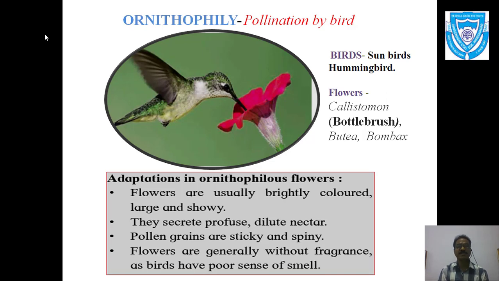Only nectar is sufficient to attract them, because they cannot smell properly, and accordingly the flowers are made for these agents. These are all the adaptations. As I told before, in exams such a question may often be asked: what are the adaptations for ornithophilous plants?